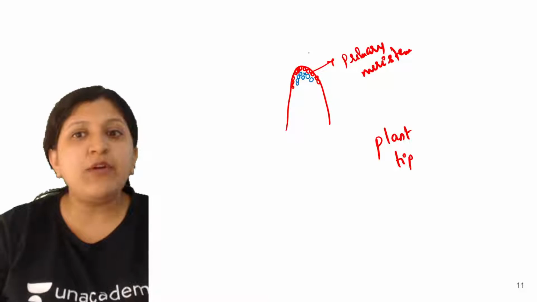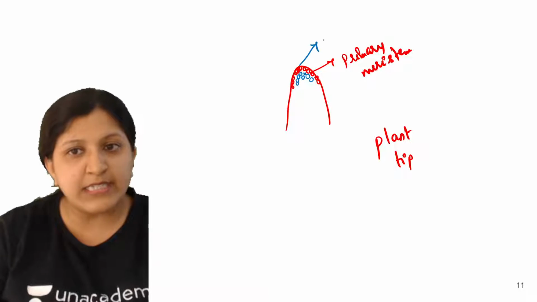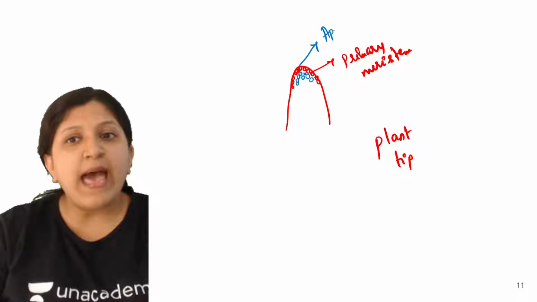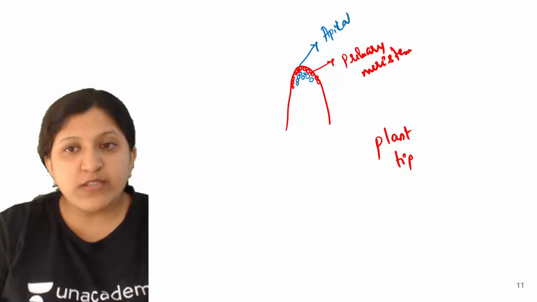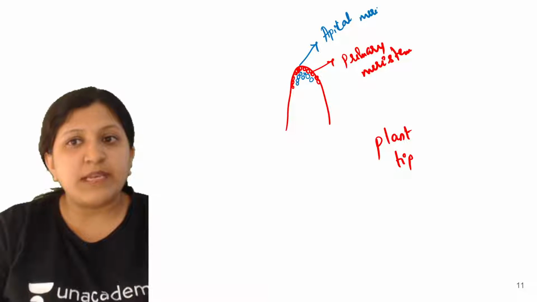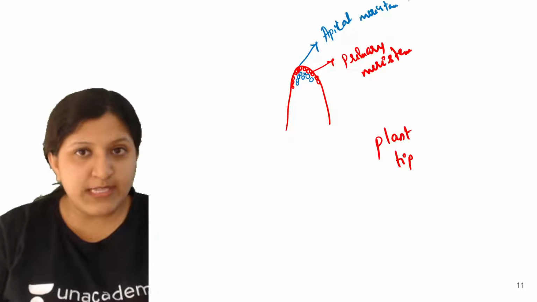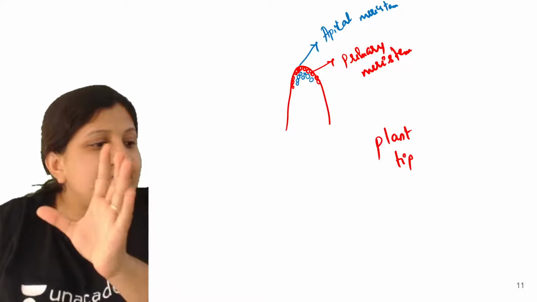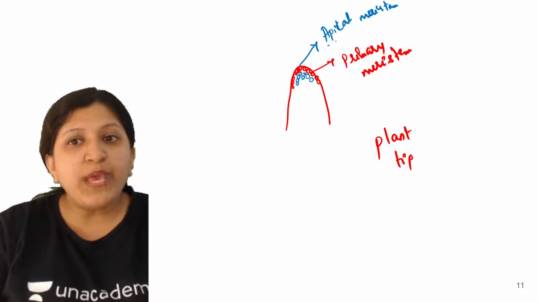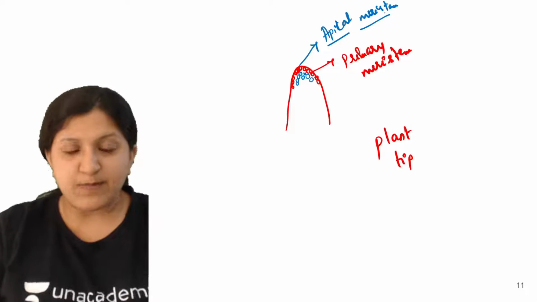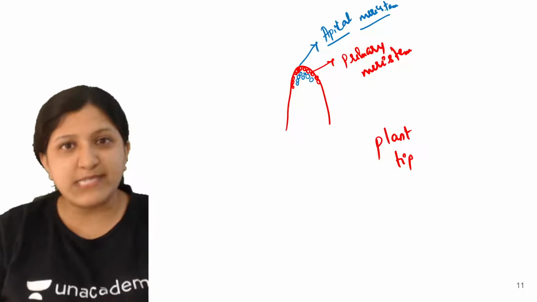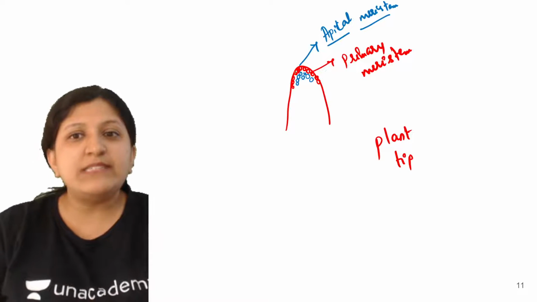The ones that we find at the tip we call apical. Based on where it is present, this is an apical meristem, exactly at the tip. Apex is the tip, so apical meristem is the one.